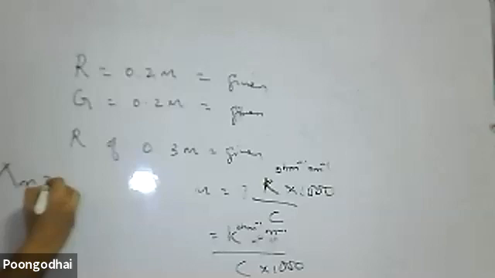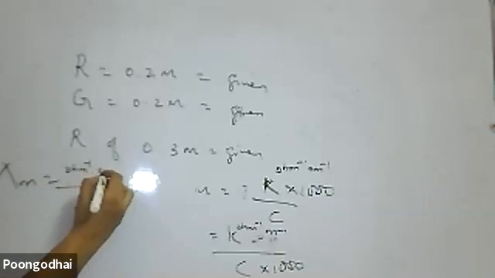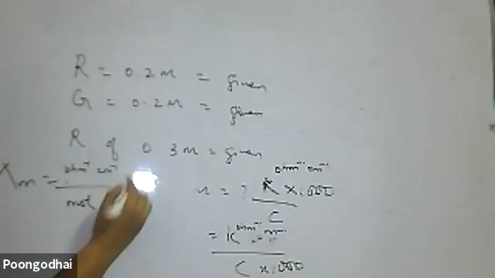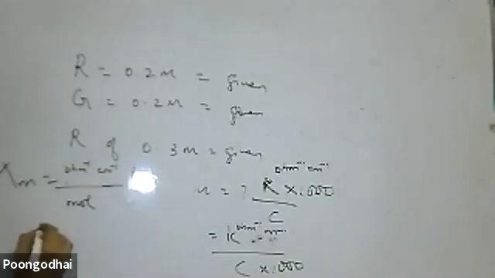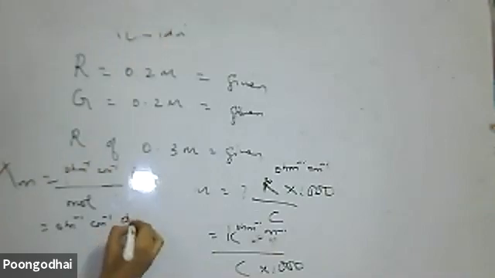Lambda m is equal to kappa by C. What is kappa? I told you it can be ohm power minus 1, centimeter minus 1, I'm writing. Concentration means moles per liter. I'm bringing the liter to the numerator, which is better for me. I write it as ohm power minus 1, centimeter minus 1, liter per mole. One liter is equal to 1 decimeter cube, so I write it as decimeter cube by mole.